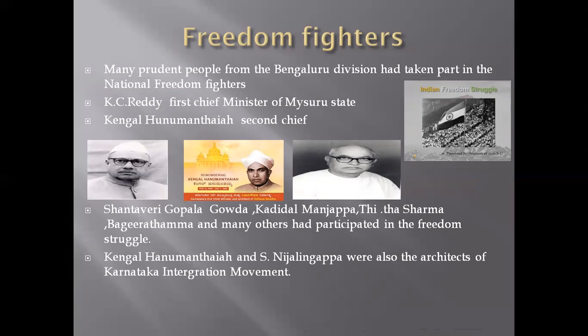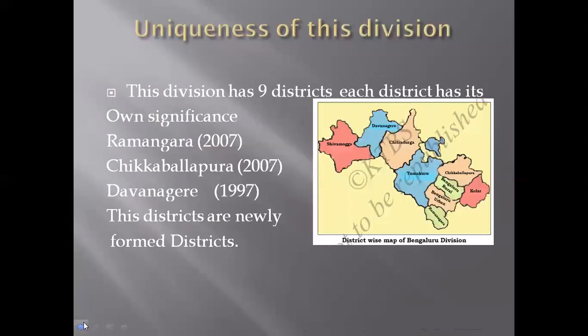Kengal Hanumanthaya, we can see Vidhan Saudha, no? So he is the architect of Vidhan Saudha. And also the uniqueness of this division. Bangalore division has its uniqueness. This division has 9 districts. How many districts are there? There are 9 districts in this division.